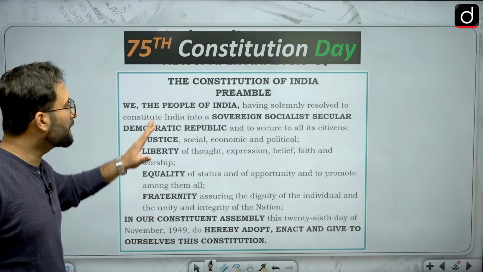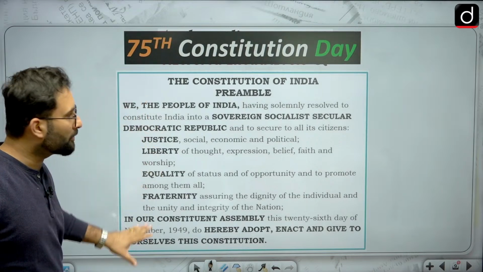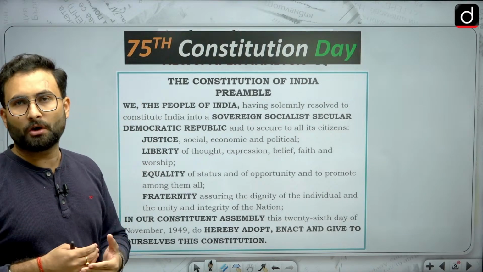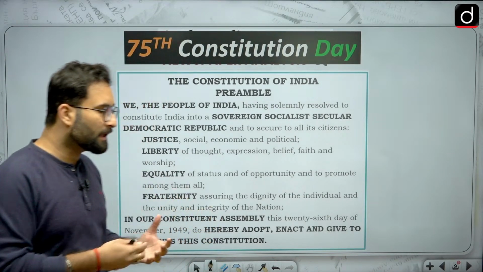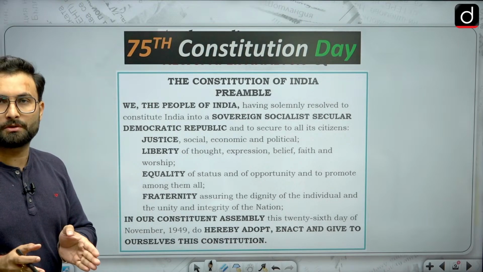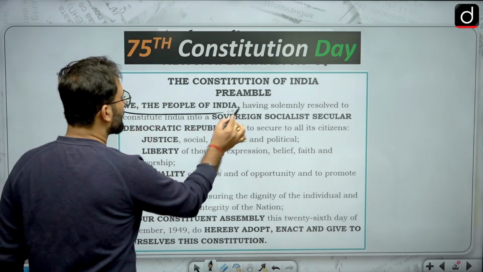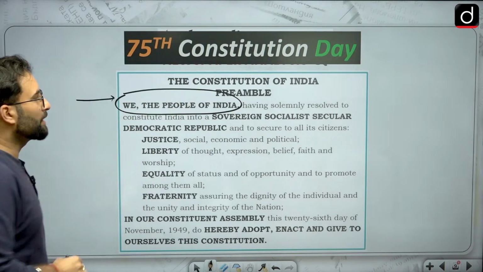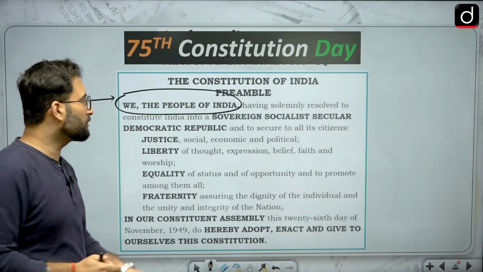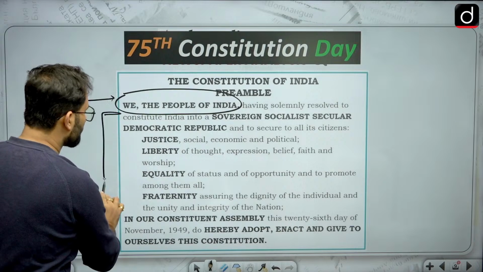Now here, from this particular text, you can take 2-3 things. You can find out what was the source of the constitution, or the source of the authority in the constitution. That was we the people of India. That is one information which is given by the preamble. Second, what is the nature of the constitution? That is given by this particular para.